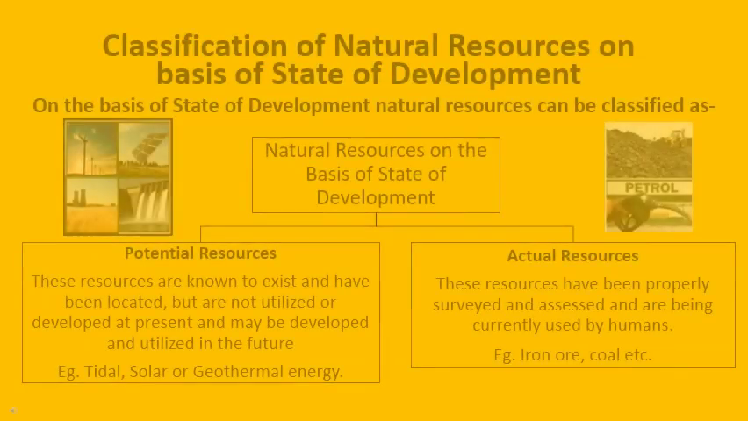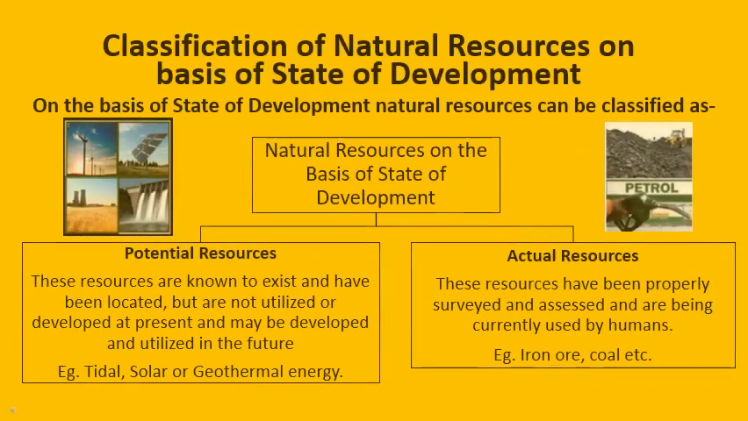Now let's start understanding the classification of natural resources on the basis of their state of development. So here we need to understand that any resource, if it has to be used, needs to be developed first. So if we classify the resources on the basis of state of development, they fall into two categories. One is potential resources and the second one is actual resources.